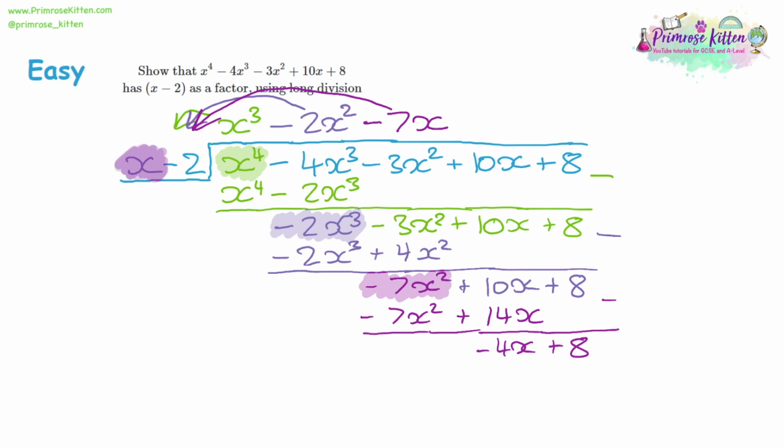Now we're on our last step. We're going to again divide by x. It's going to be a brand new fourth term, negative 4x. And if you divide that through by x, you should get negative 4. If you multiply that by the divider, then we get negative 4x, and negative 4 times negative 2 should give you a positive 8. So again, we've got the same expression twice. Take them away, we get 0. And then you write your sentence. X minus 2 is a factor, because when you divide, the remainder is 0.